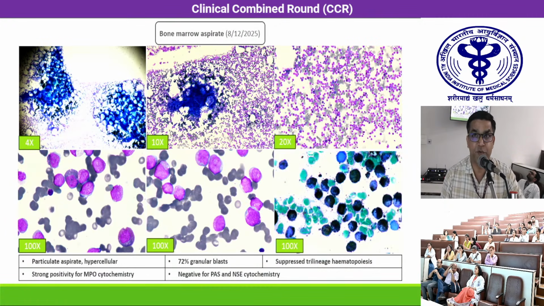We also received a bone marrow aspiration of this patient. From the images, we can see that the bone marrow is particulate. However, the particles are excessively cellular, that is hypercellular, and the bone marrow aspirate showed an almost monotonous population of these blasts. We can see from the lower row of images that these blasts are abundantly granular. However, no faggot cells were seen. On cytochemistry with myeloperoxidase, these blasts were strongly positive.